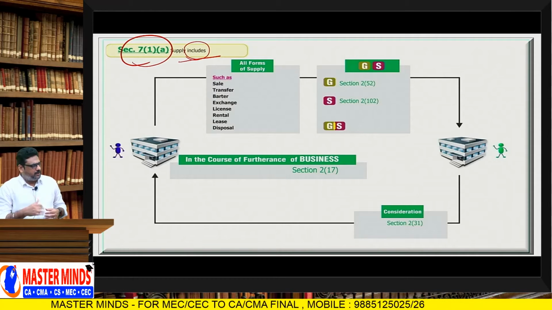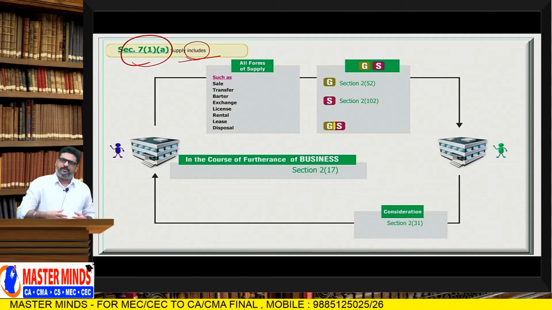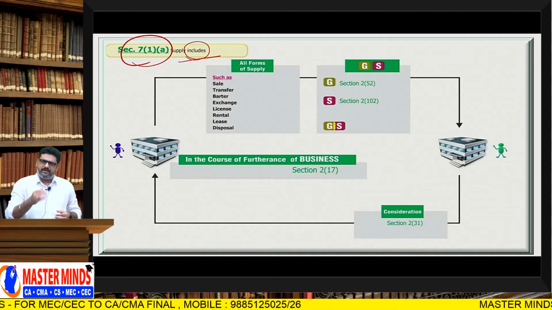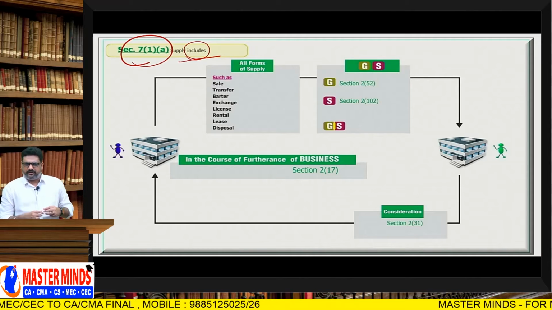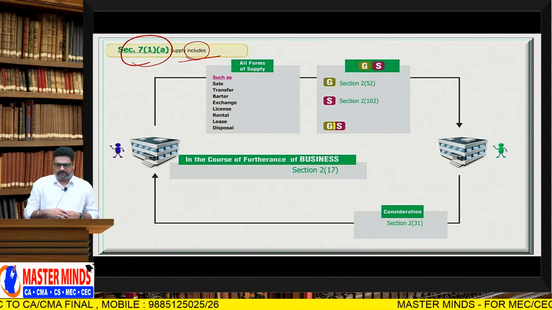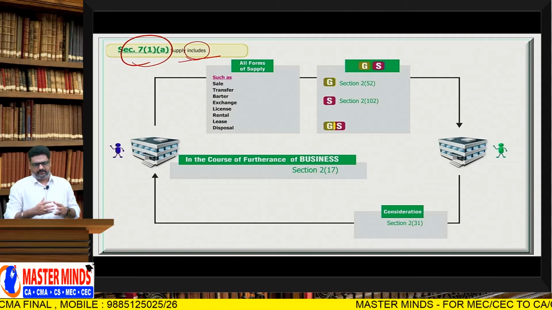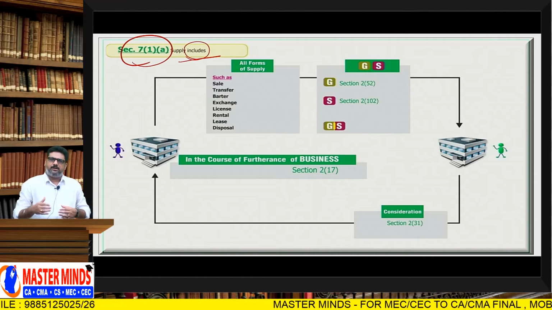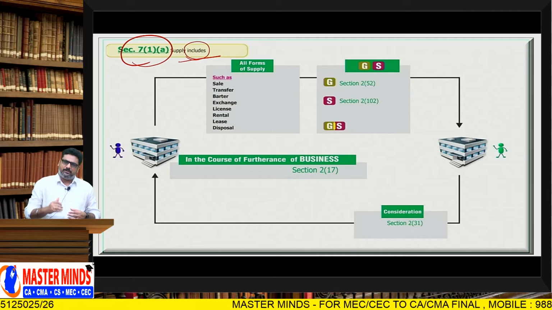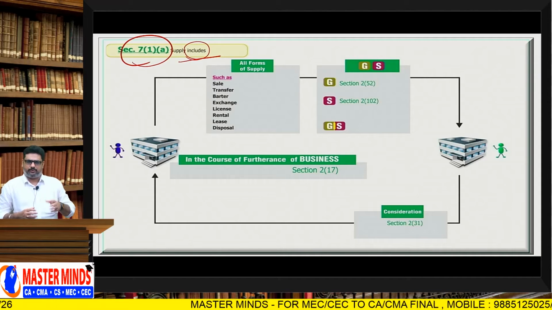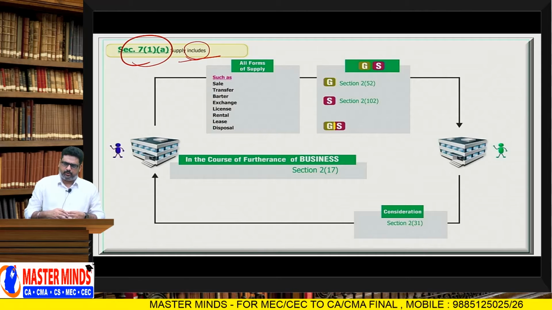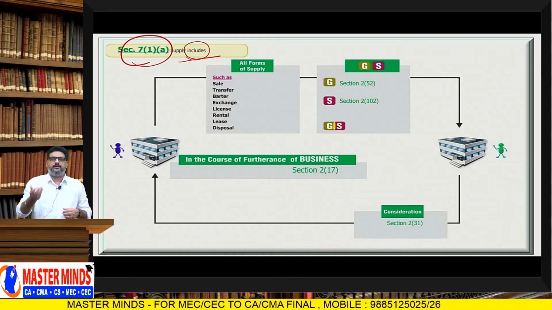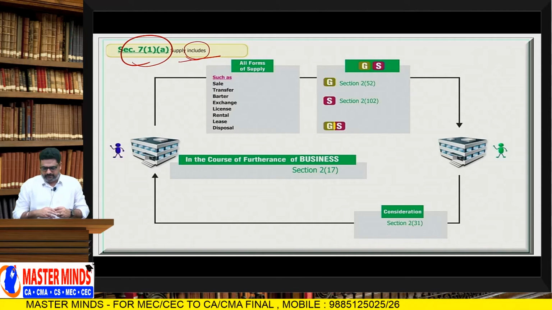We cannot increase the scope of the definition. That means we can neither increase the scope nor decrease the scope of that particular definition. It is known as exhaustive definition. And what is meant by inclusive definition? Inclusive definition means we can either increase the scope or decrease the scope. It is called inclusive definition.